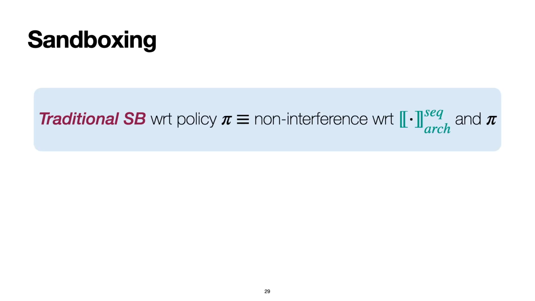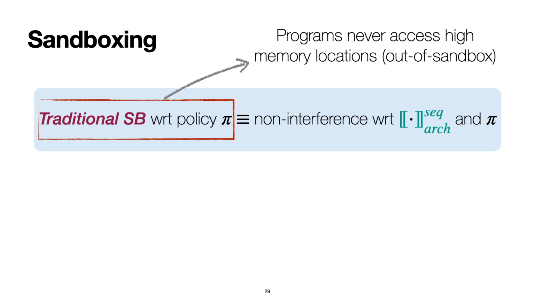For sandboxing, we say that the program is traditionally sandboxed if it never accesses information out of the sandbox. This can be modeled in our framework as first, labeling all memory out of the sandbox as high, and second, requiring non-interference with respect to the sec_arc contract. Since the sec_arc contract exposes also the values of memory loads, any load from a high location would violate non-interference.